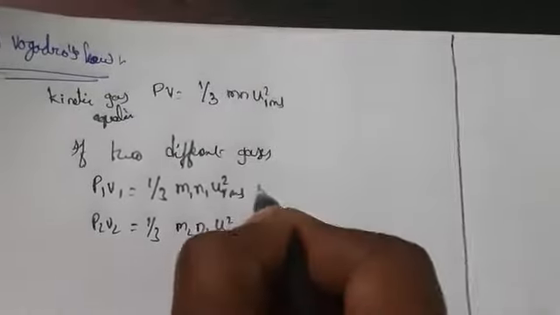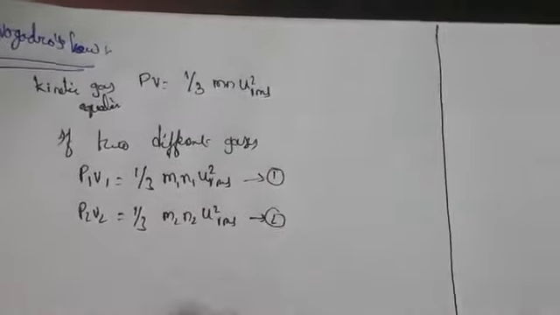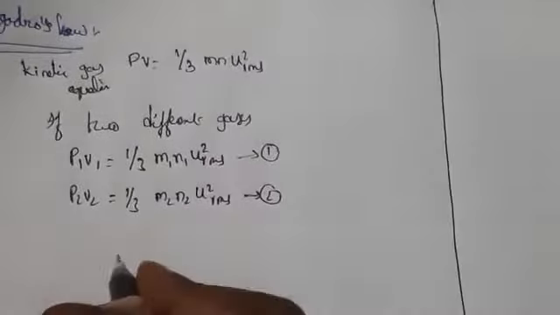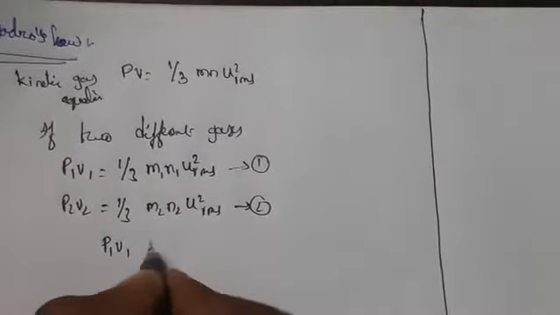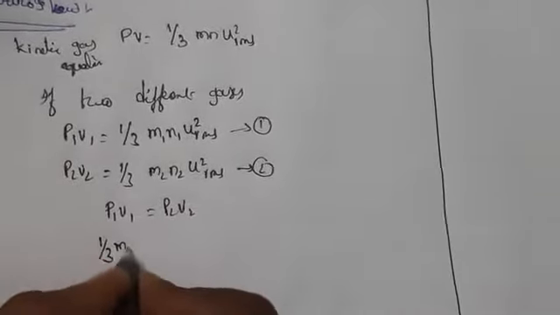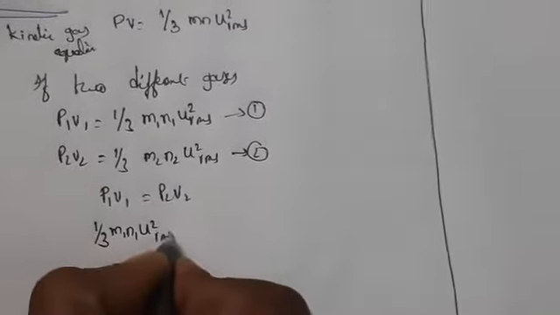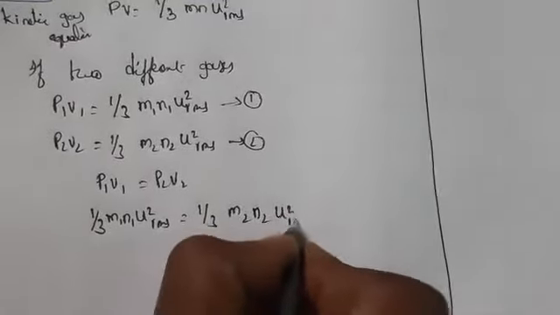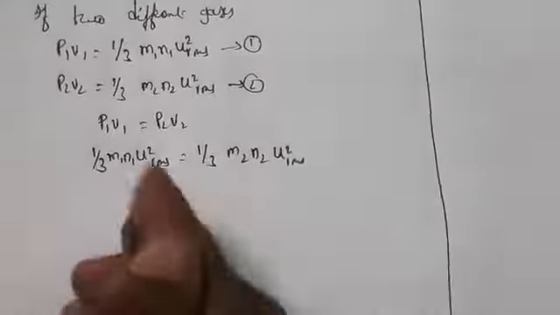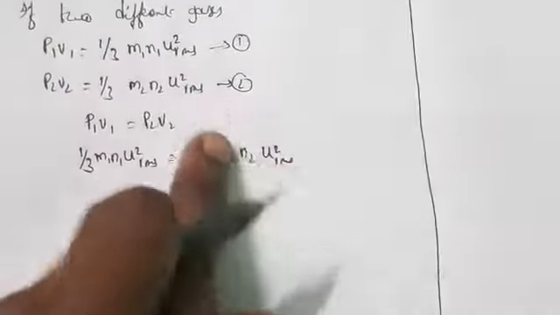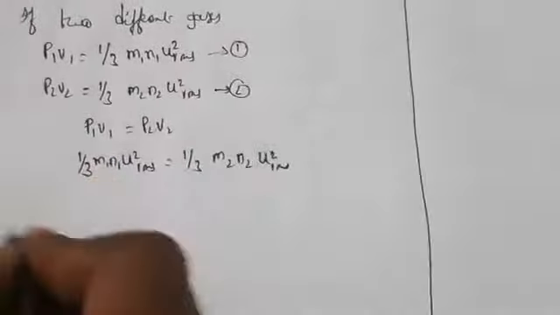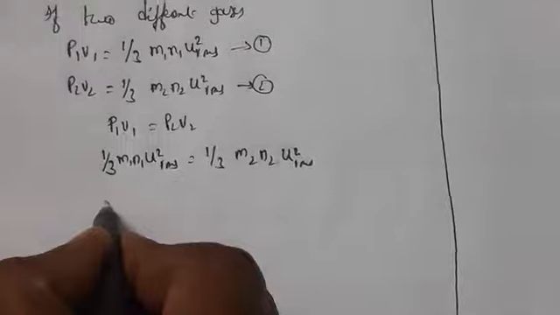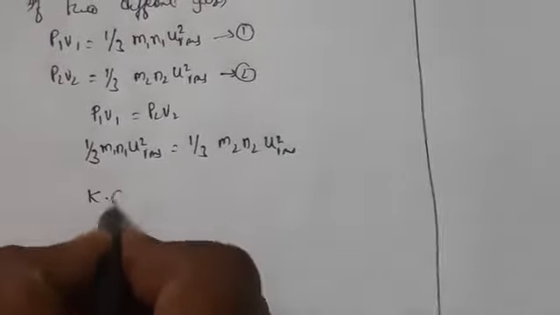Let us take this as equation 1 and this as equation 2. When equation 1 equals equation 2, that means P1 V1 equals P2 V2, so 1 by 3 m1 n1 u square RMS equals 1 by 3 m2 n2 u square RMS. If the temperature is the same for the two gases, then the average kinetic energy will be the same.